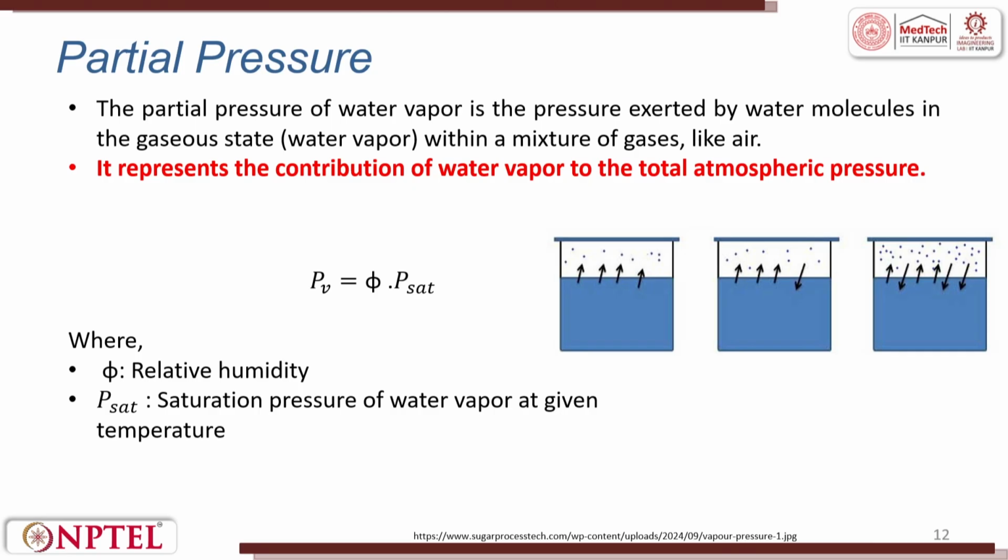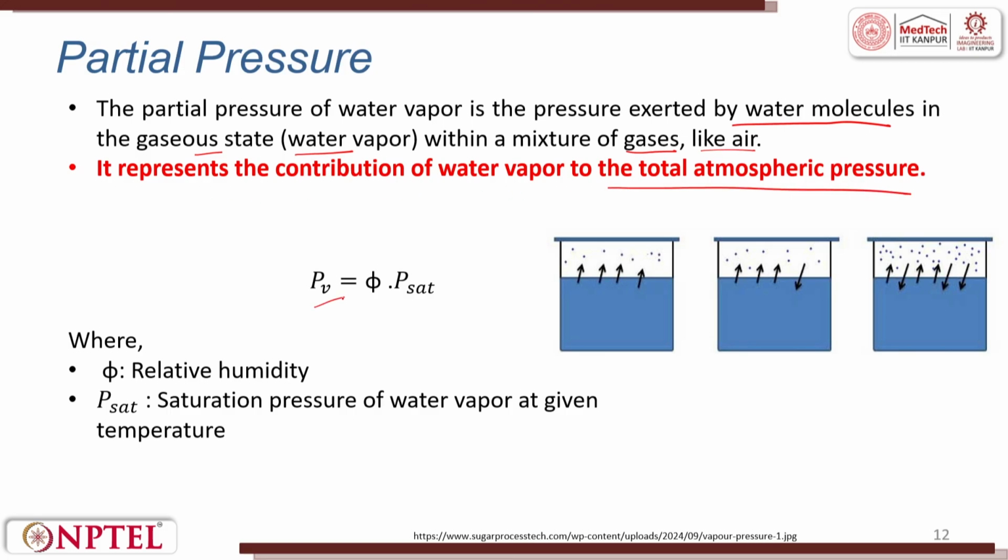Now, I will try to see another concept, that is partial pressure. Partial pressure of water vapor is the pressure exerted by water molecules in the gaseous state, that is water vapor, within a mixture of gases like air. It represents the contribution of water vapor to the total atmospheric pressure.